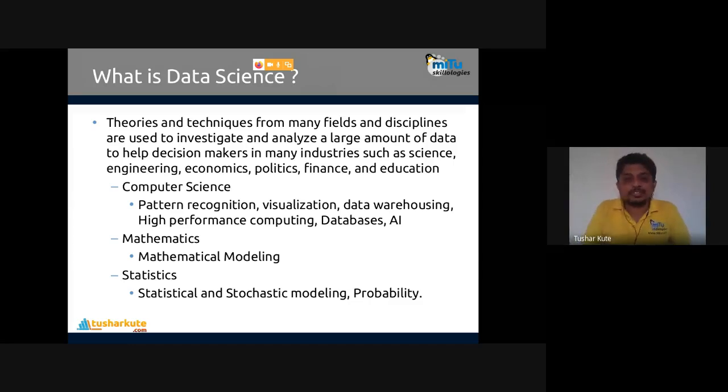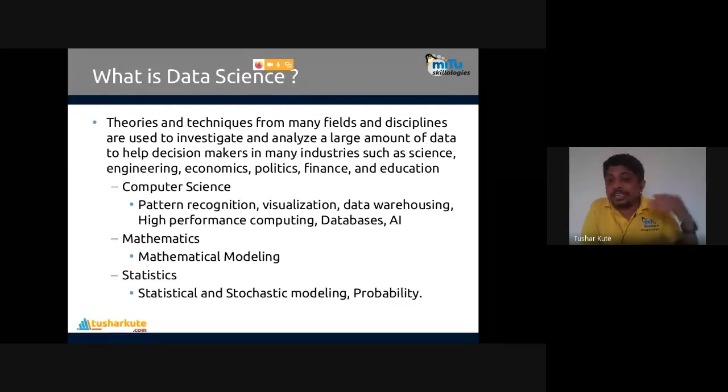So I want to find it, and data science can be used. In economics also, many different predictive analytics are possible. Politics is very important. There is a case study we will see in machine learning. I want to predict the election results in politics. So we can use data science.